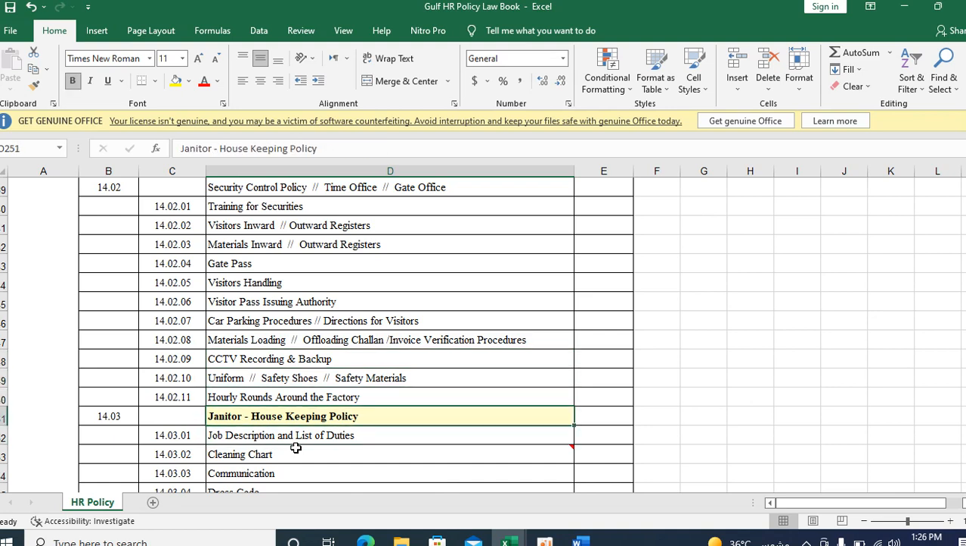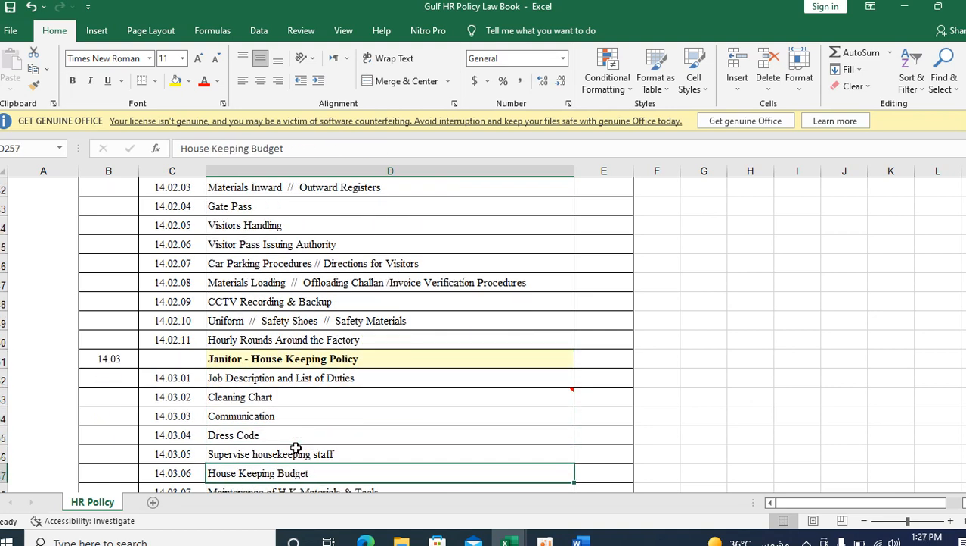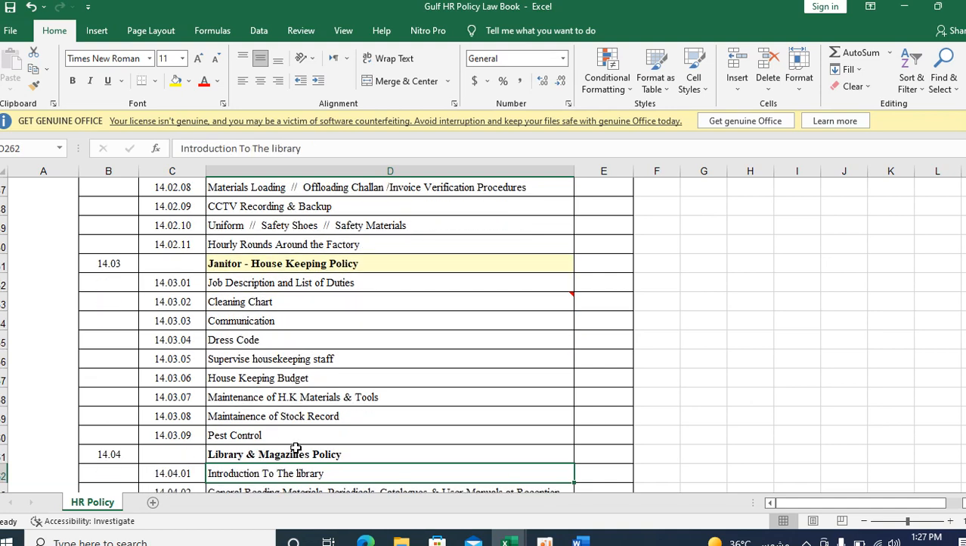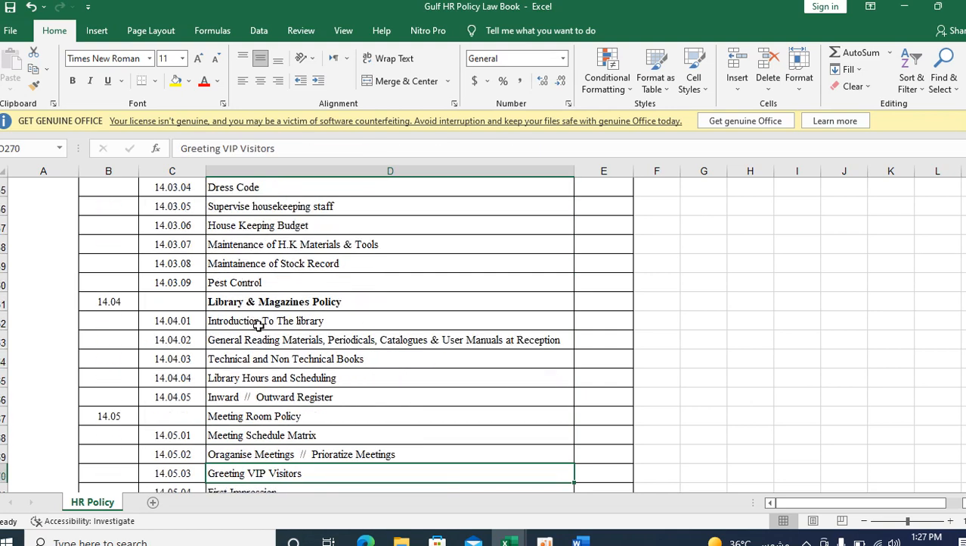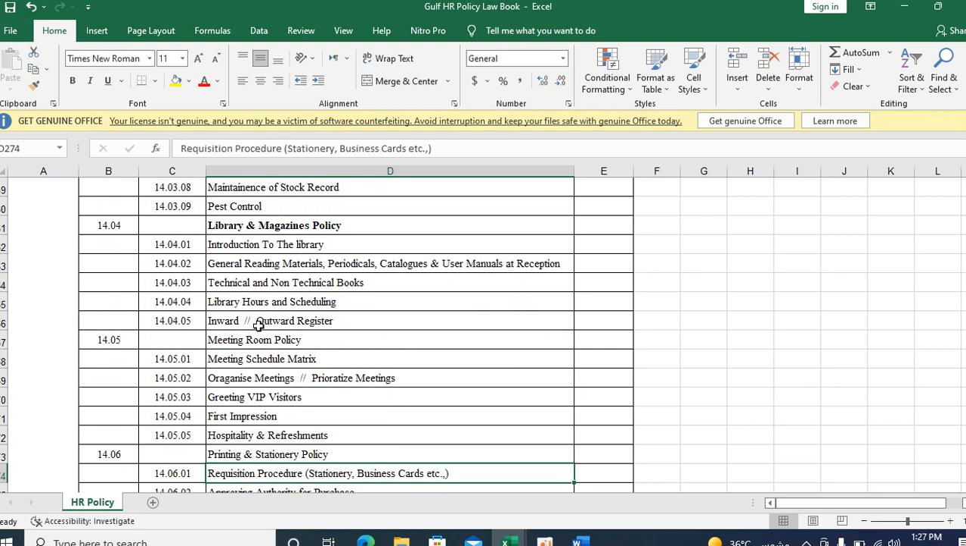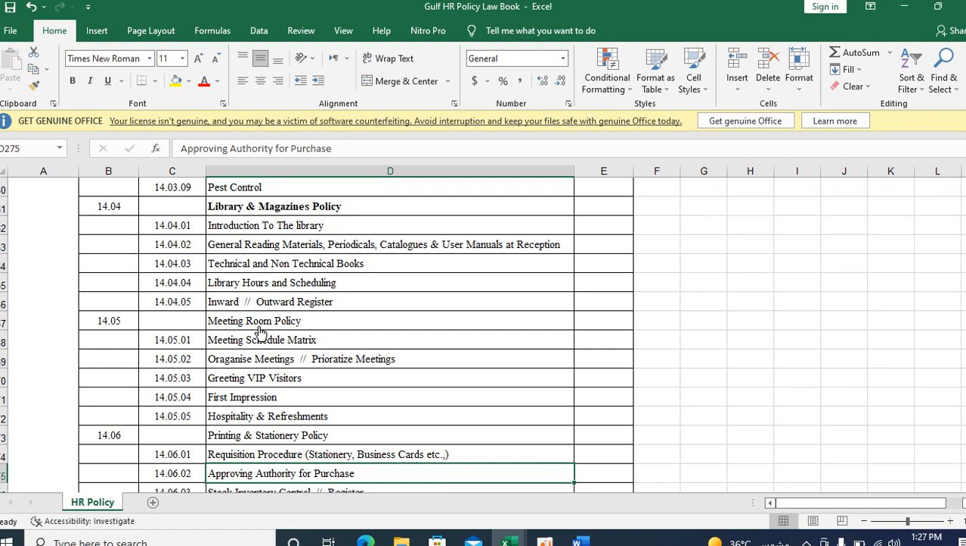And the subsection janitors, housekeeping is very important. What are all the janitors' roles and responsibilities? Cleaning chart, in the cleaning chart, for each and every restroom there is a cleaning chart, what time they are going and cleaning. This has to be reflected in the janitors housekeeping policy. Library and magazine, if you have a library and magazine, you should have a policy for it.